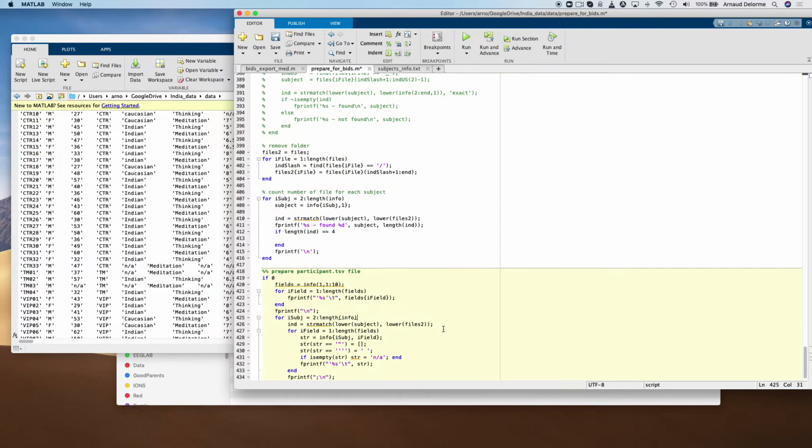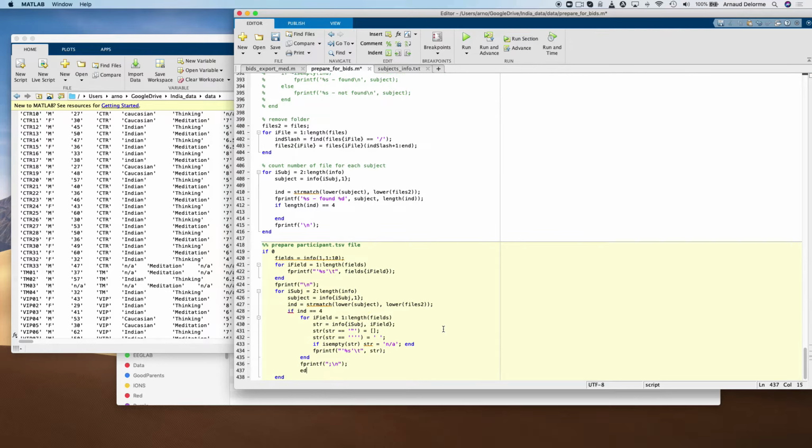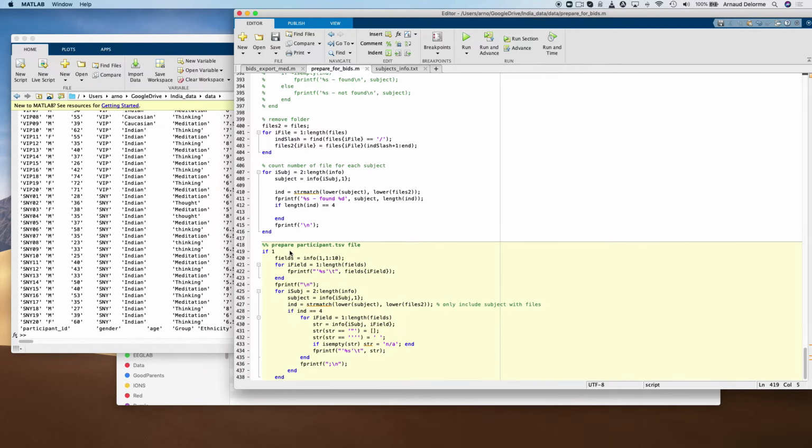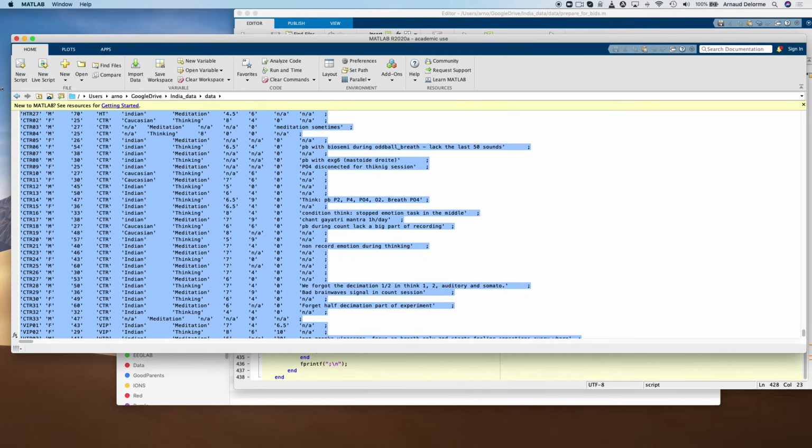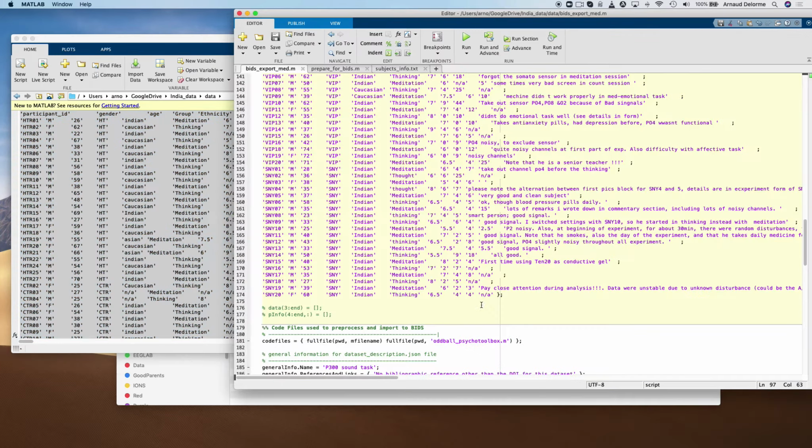I only want to export the subjects which have 4 files, because some of the subjects in the text file had 0 files. So I'm modifying the script right here to just include subjects which have 4 files. I'm rerunning it and copying and pasting again the text for a subject which have 4 files.